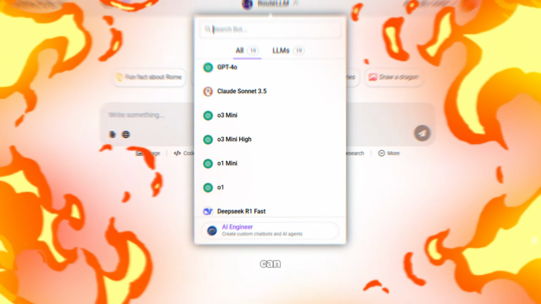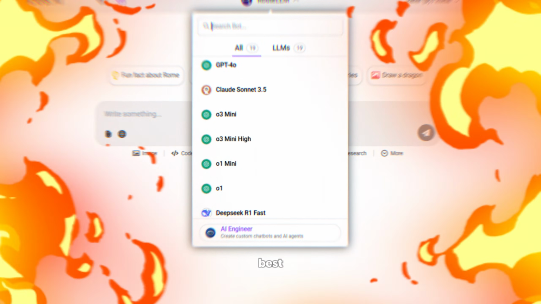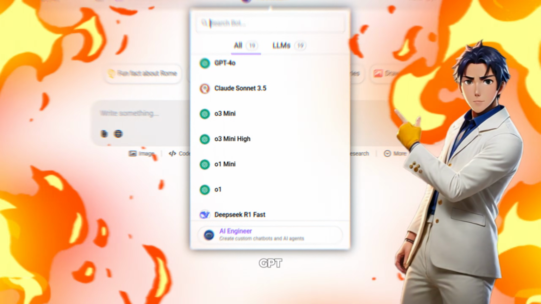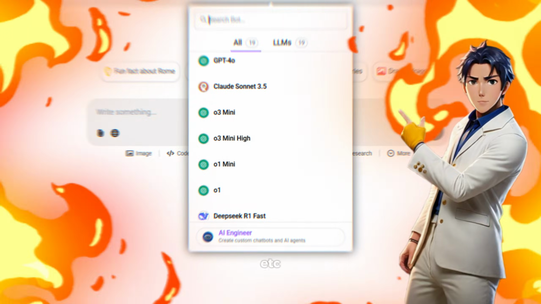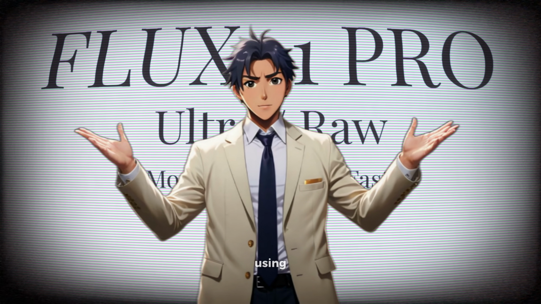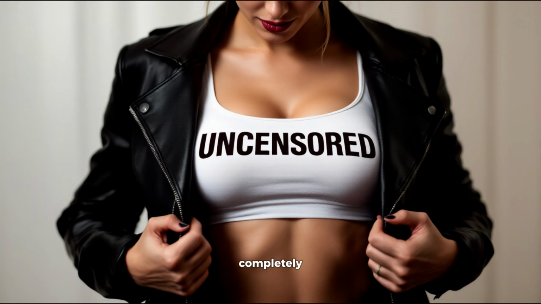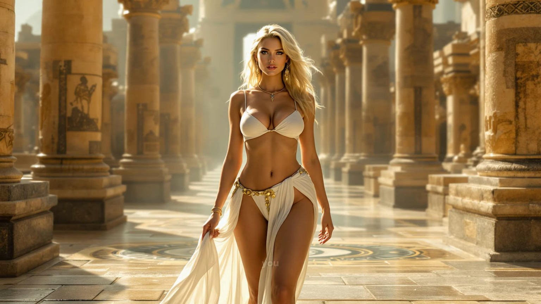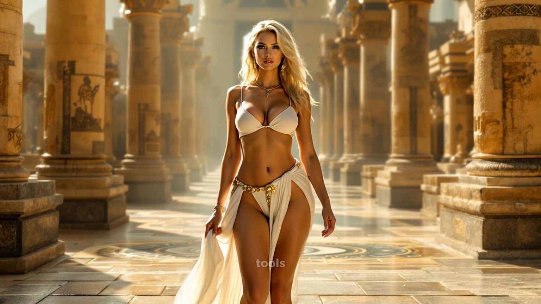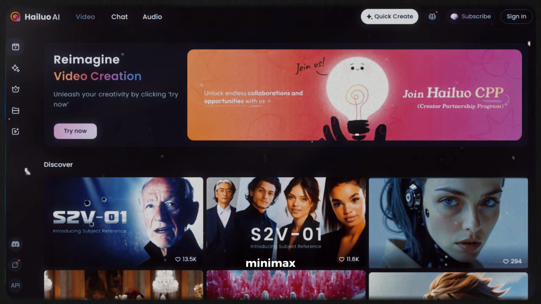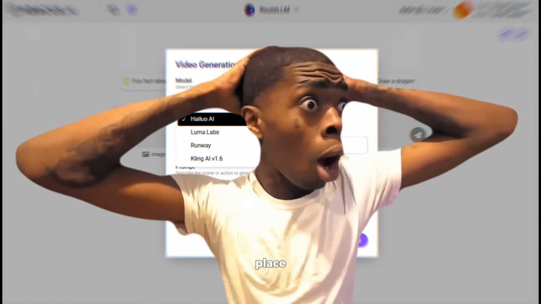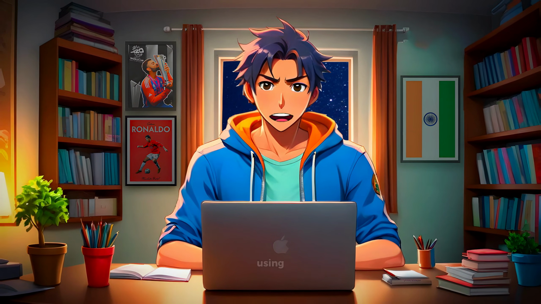With this tool, you can create your scripts using the best of the best LLMs like ChatGPT O3, Claude Sonnet 3.5, etc. Then you can generate images using advanced models like Flux 1.1 Pro Ultra, completely uncensored. And finally, you can turn any image into a video using tools like Kling, Minimax, Runway, etc. all in one place. It's truly like a dream come true. Here is an example of a video I made using this tool.